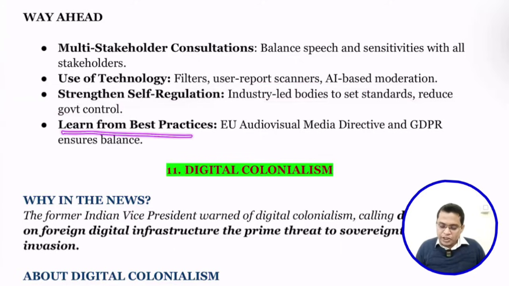Learn best practices. We can learn from the best practices of other countries so that we can replicate that in India. Hope, dear students, it is clear to all of you.